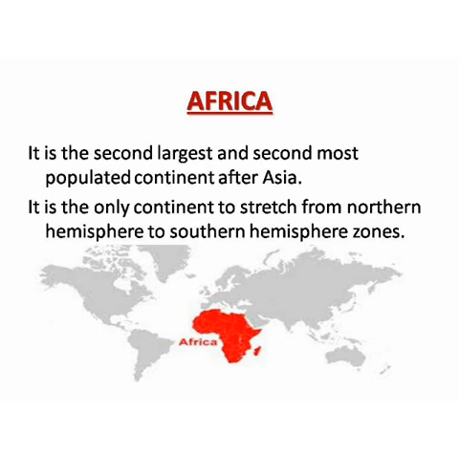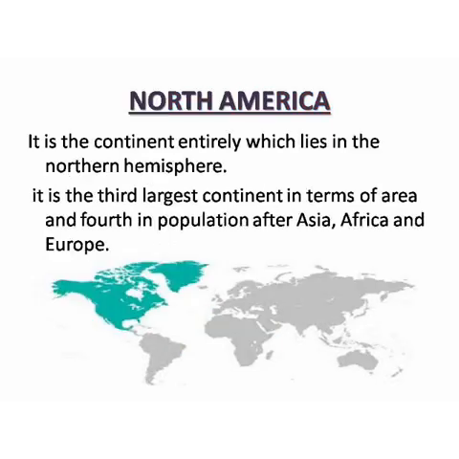Africa is the second largest continent and it is also the second most populated continent after Asia. It is the continent through which the equator passes. So it lies in the northern hemisphere and also in the southern hemisphere. Africa has 54 countries. The longest river, the Nile, is present in Africa only. The Sahara in northern Africa is the largest hot desert in the world.